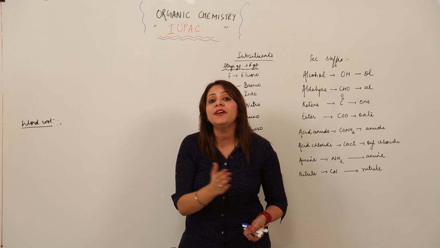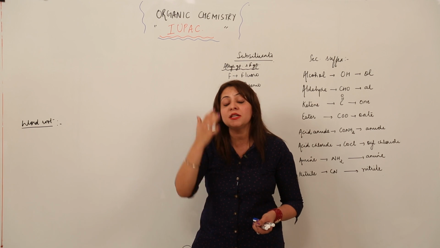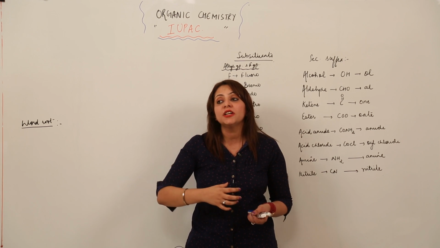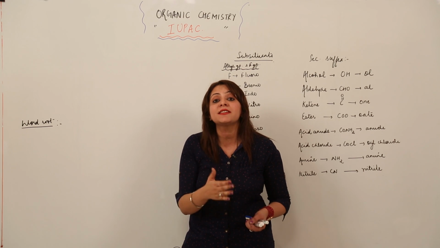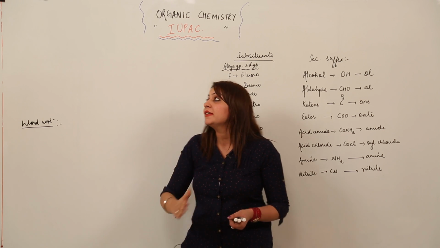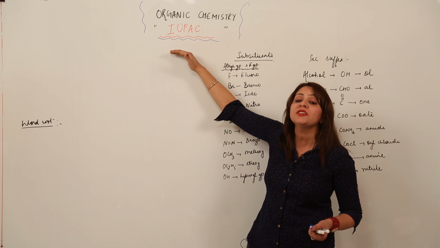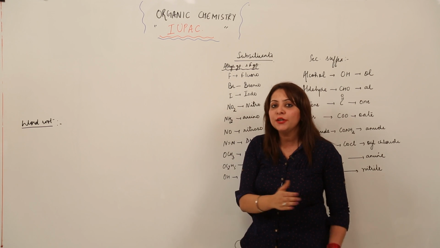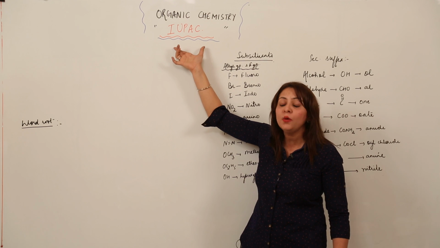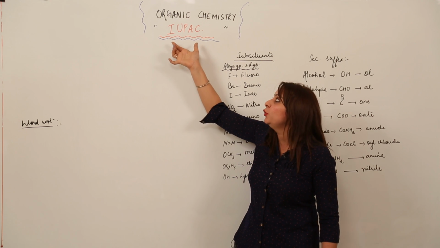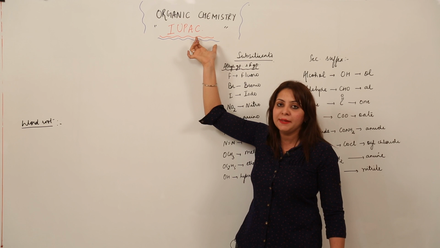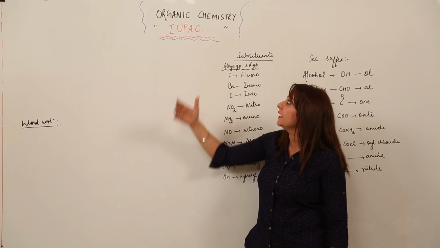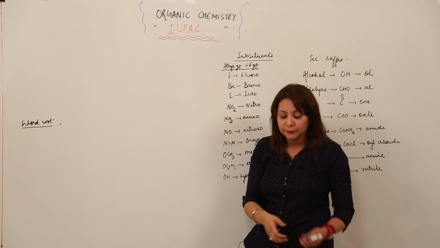It is a Geneva system. It is a system of naming elements which was given by the System International, right? So this IUPAC was launched in 1947 and was revised in 1993. I think you are familiar with this abbreviation now. It is International Union of Pure and Applied Chemistry, right? So let us see how it named the element accordingly.